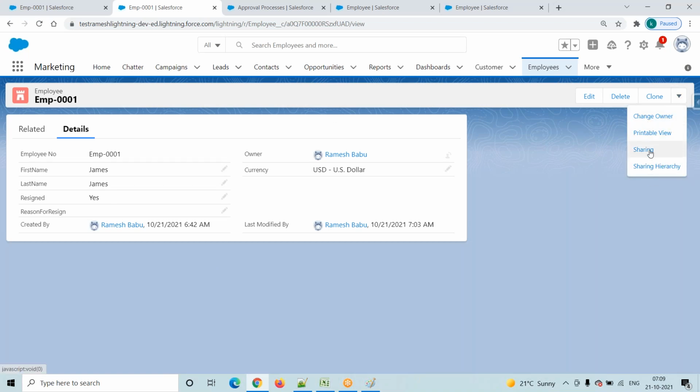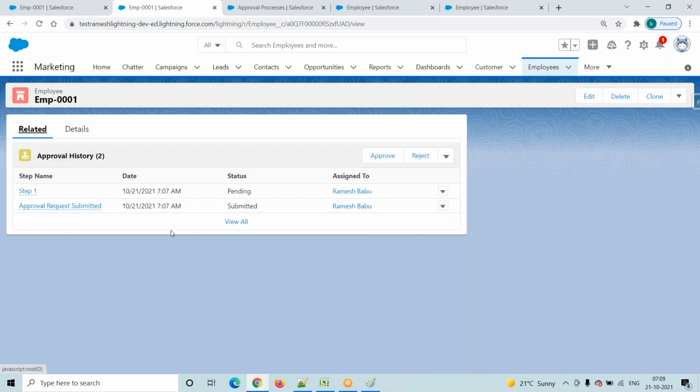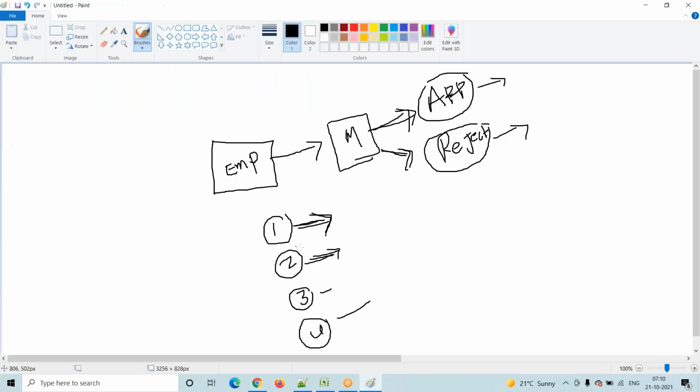Now it is not available. Why is it not available? He already submitted his request, right? His request is under process. That's why the system automatically disables this button. Because he submitted his request and it is under process, the button is invisible. So now the second case is also fine, right? He submitted his resignation information using the submit for approval button, right? So while submitting, he assigned it to his manager, right?